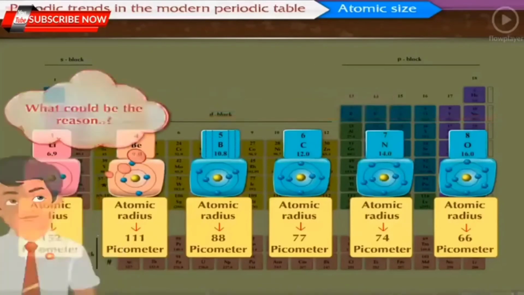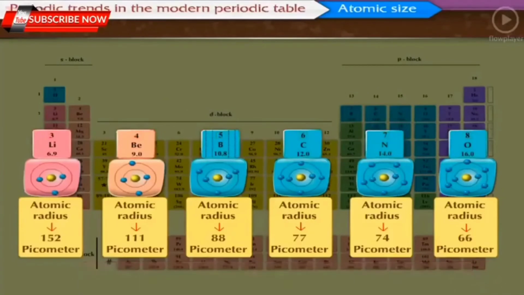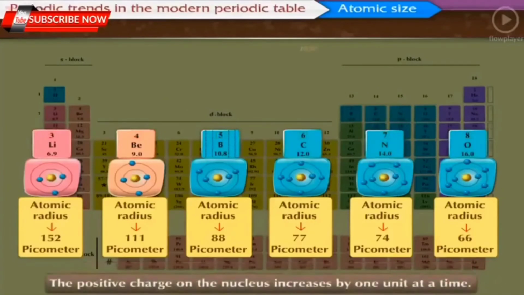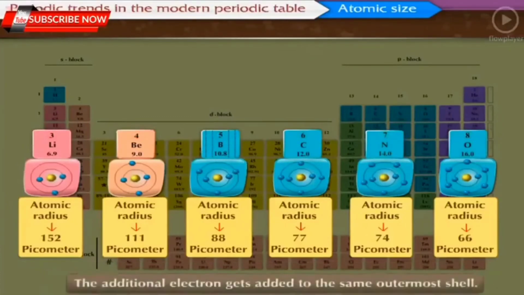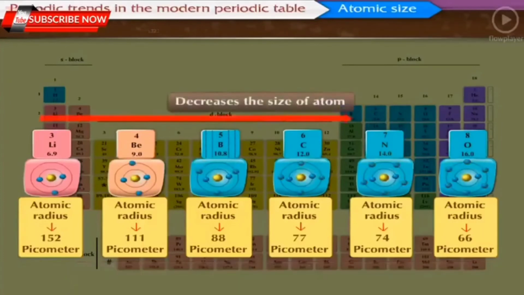What could be the reason? While going from left to right within a period, the atomic number increases one by one. This means that the positive charge on the nucleus increases by 1 unit at a time. But at the same time, the additional electron gets added to the same outermost shell. Due to the increase in the nuclear charge, the electrons are pulled towards the nucleus to a greater extent and there is a decrease in the size of the atom.